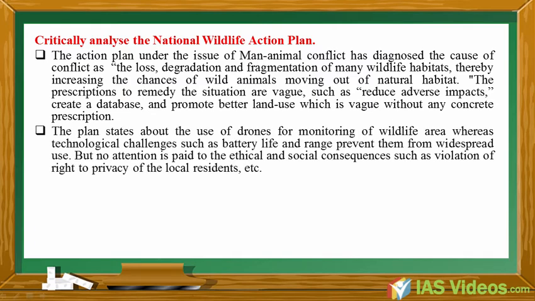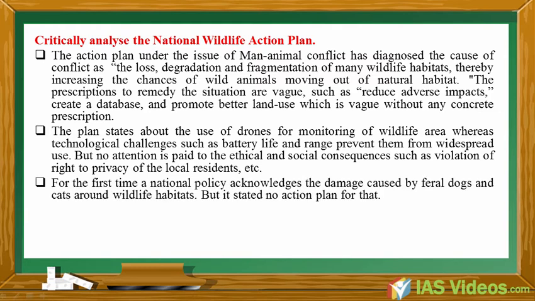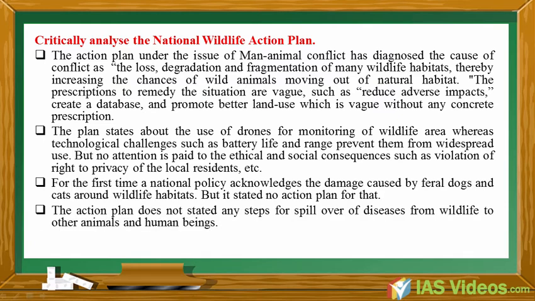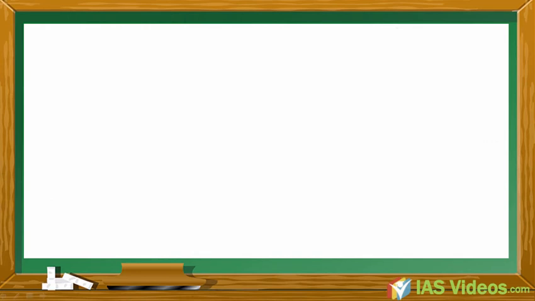The plan states the use of drones for monitoring of wildlife areas, whereas technological challenges such as battery life and range prevent them from widespread use. But no attention is paid to the ethical and social consequences such as violation of the right to privacy of local residents. For the first time, a national policy acknowledges the damage caused by feral dogs and cats around wildlife habitats. But it stated no action plan for that. The action plan does not state any steps for spillover of diseases from wildlife to other animals and human beings.